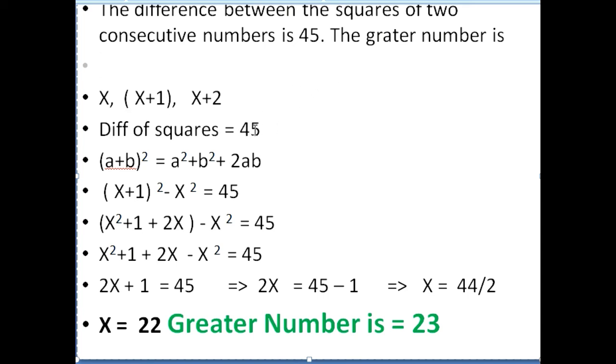So it means (x plus 1) whole square minus x square is equal to 45. You apply the formula here. Finally, you will get x is equal to 22. 45 divided by 2 gives 22. The greatest number is x plus 1, so normally it is 23.